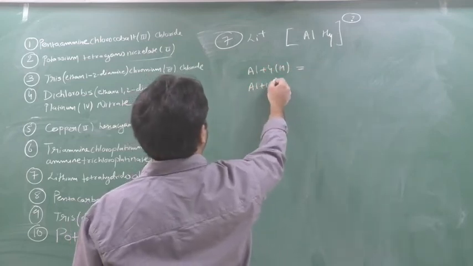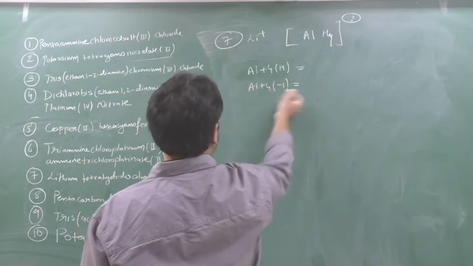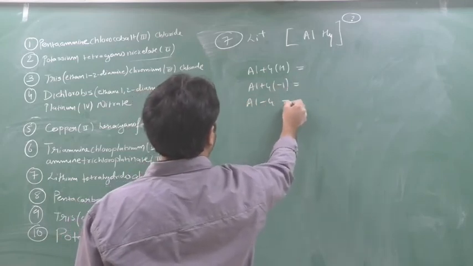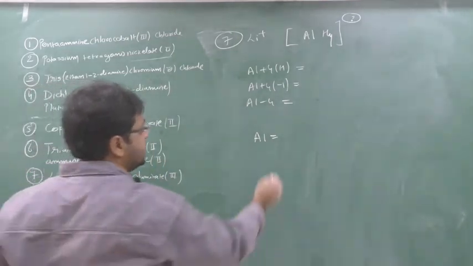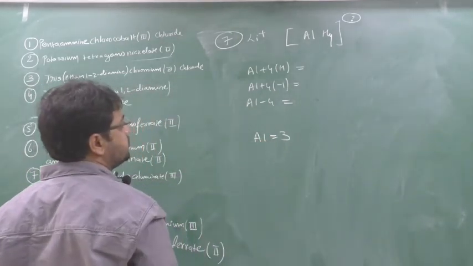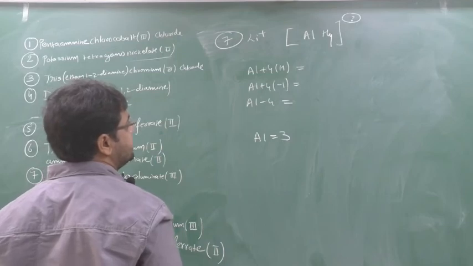Al plus 4 hydride, no beta, minus 1. How much? Al minus 4. How much? Now Al, how much do we need here? Here they have told the oxidation state as 3. So you tell me which number I should put so that the answer comes as 3 here.